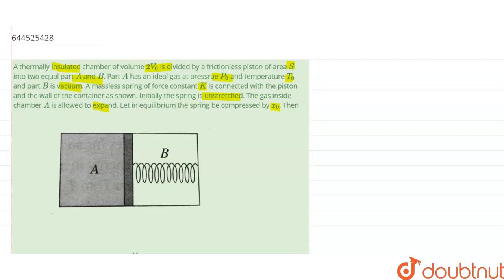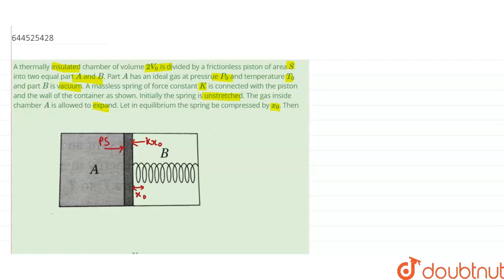As we can see in the figure, this is a piston. So in this piston there are two forces acting. First, because of the gas, suppose the pressure of the gas is P and area is S, so the force applied by the gas on the piston is PS, pressure into area. And one more force is acting on this piston because of this spring. Suppose this spring is compressed by X naught as given in the question, so the force because of this spring on the piston is given by Kx naught.